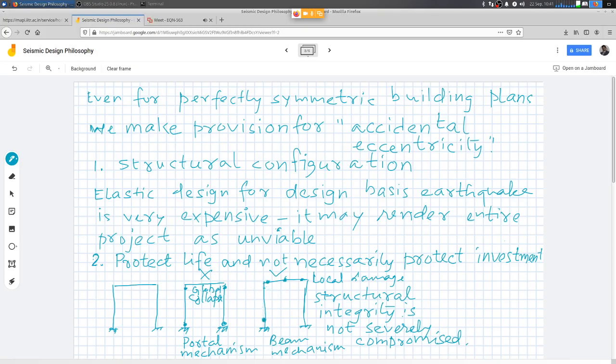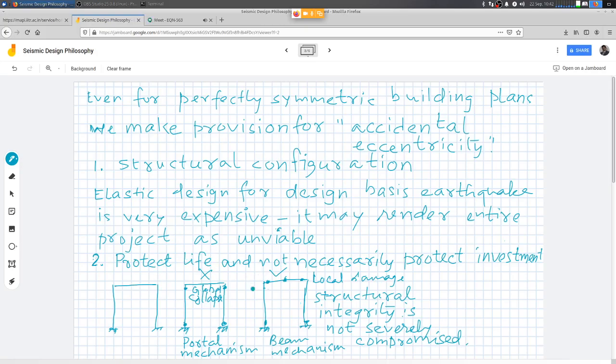Right? Now these are all ideal cases, there can be other cases also where one or two plastic hinges are developed here, some hinges are developed in the beam, and some hinges are developed in the column base, and so on. That is also possible, but still the structure has not turned into a mechanism. It continues to withstand load, it continues to support load to some extent. The basic idea is nobody should get crushed under the ceiling during an earthquake, right?